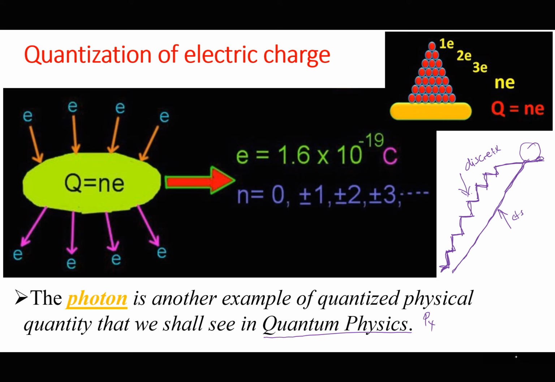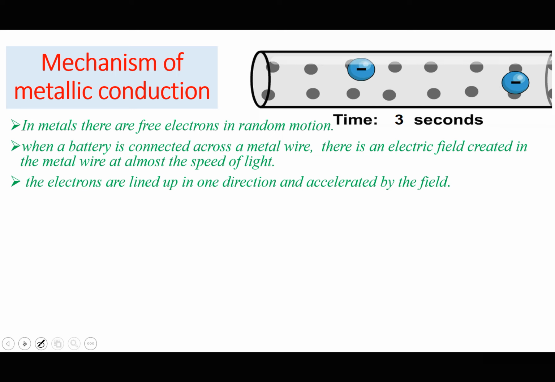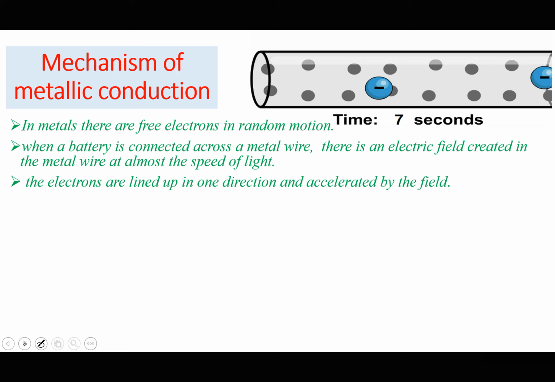Of course, we know that in metals we have free electrons, and these free electrons are always in continuous random motion. However, they may not really be aligned in any particular direction for current to flow if the circuit is not complete. But when a battery is connected across a metal wire or a conductor, there is an electric field which is set up within the conductor, which travels through the conductor at almost the speed of light, approximately 3 times 10 to the power of 8 meters per second.